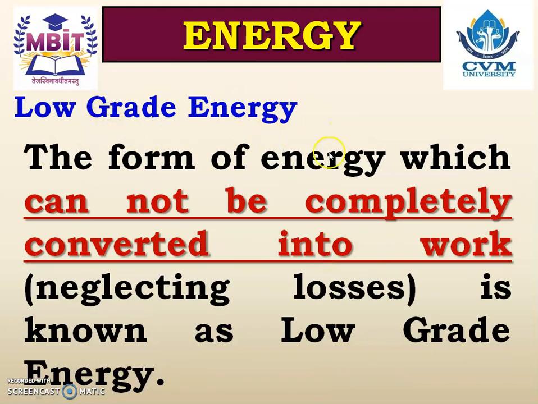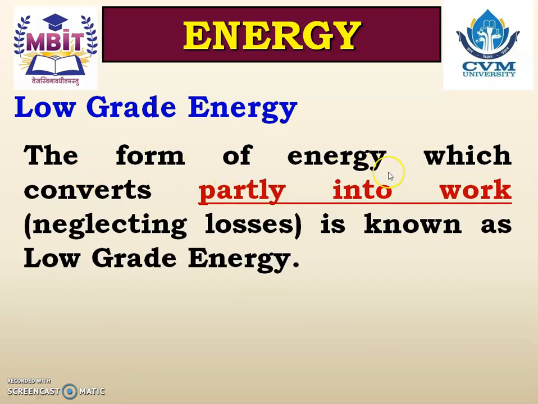Low grade energy. The form of energy which cannot be completely converted into work, neglecting losses, is known as the low grade energy. So some form of energy cannot be completely converted into work. Some is lost, neglecting the losses, friction loss, other losses. This kind of energy is known as the low grade energy.